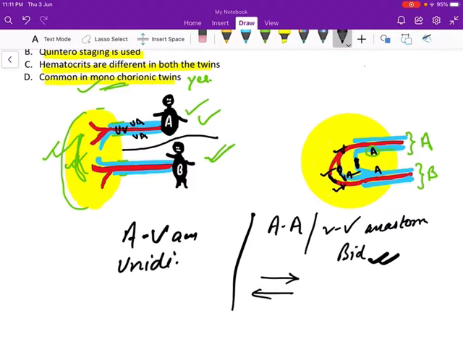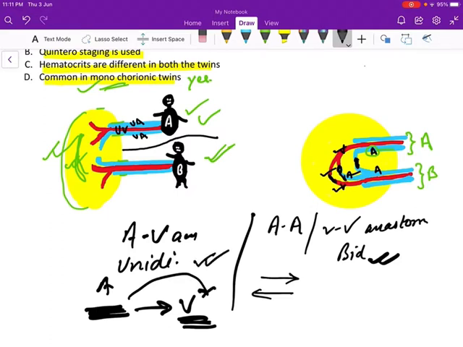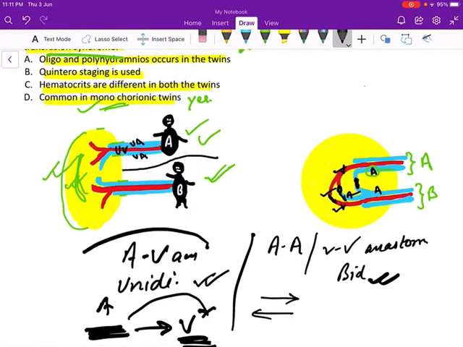The blood goes from the artery to the vein, because the arteries can pulsate, veins cannot pulsate. So the blood flows from arteries to veins. This type of anastomosis is unidirectional. What happens in twin transfusion syndrome is these AV type of anastomoses are more abundant.